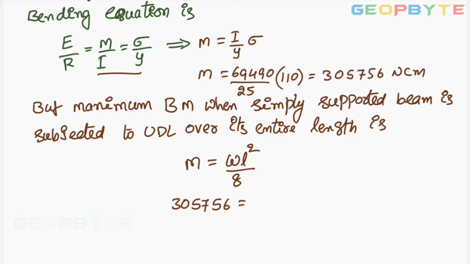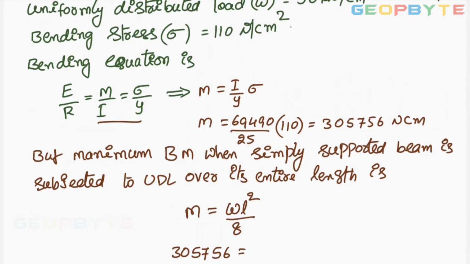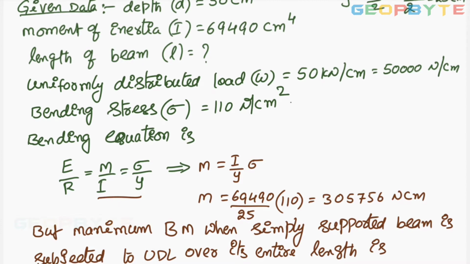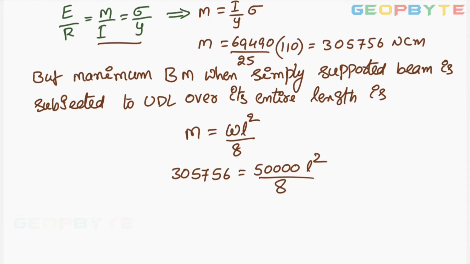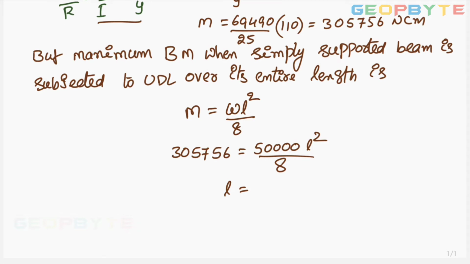M equal to 305756 equal to W. How much W is given, dear students? 50,000. W is 50,000 Newton per cm. It is 50,000 into L square by 8. From this you can find the L. You try to simplify for the L. I got the length is 6.99 centimeters. It's very small, but I got this value only.